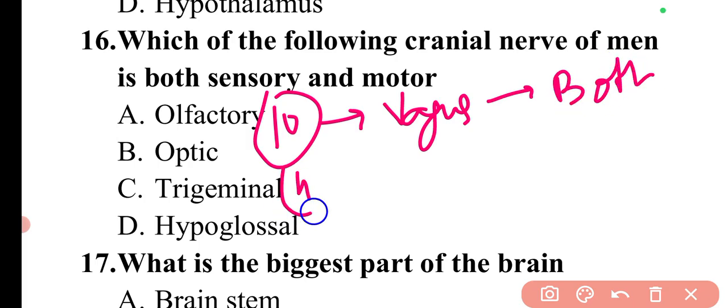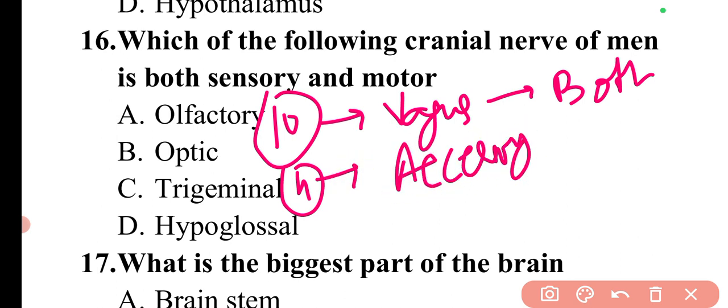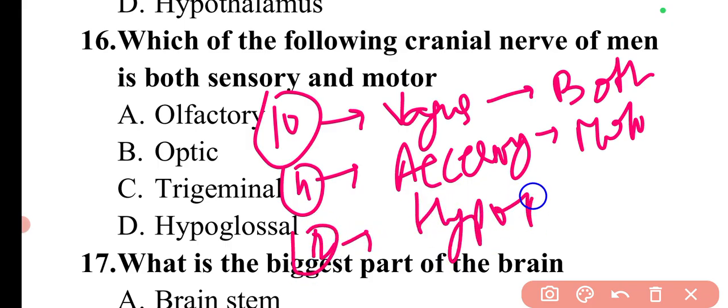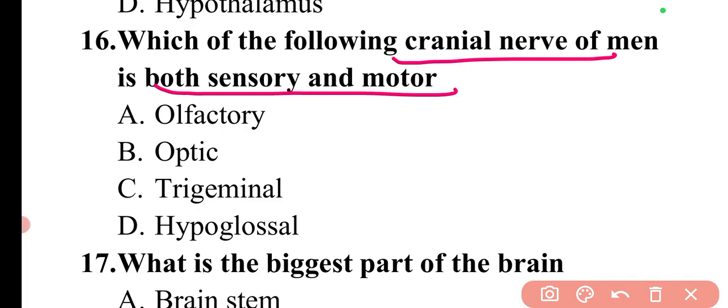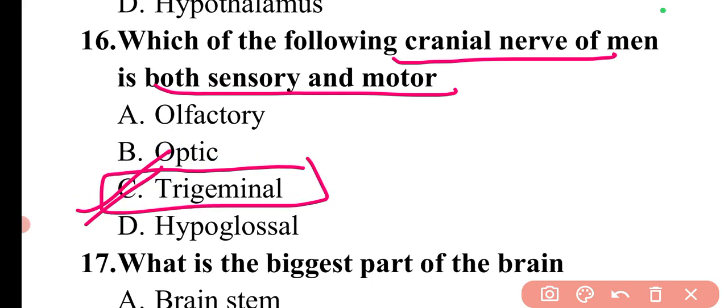Then the 11th one is the accessory, and it is motor type. Then the 12th cranial nerve is hypoglossal. So here the question is, which of the following cranial nerves is both sensory as well as motor? Both sensory and motor will be trigeminal. So here option C will be the correct answer.